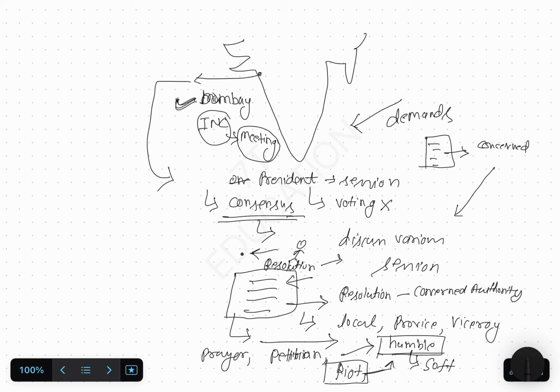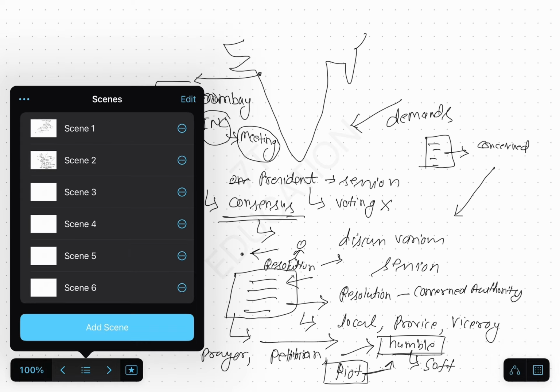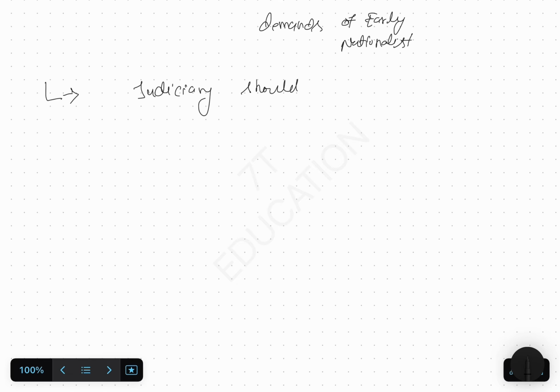Now we will try to understand what the demands of early nationalists were. There were many demands. We will try to understand some of them. They were saying that the judiciary should be separated from the executive.